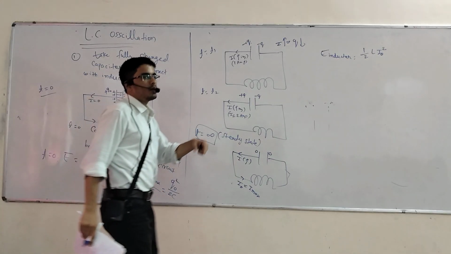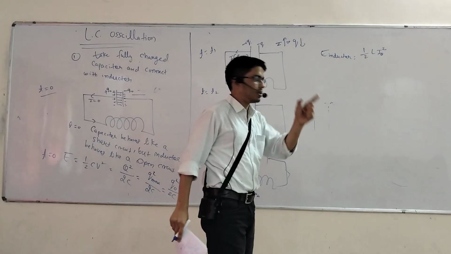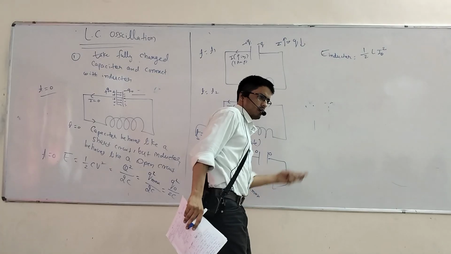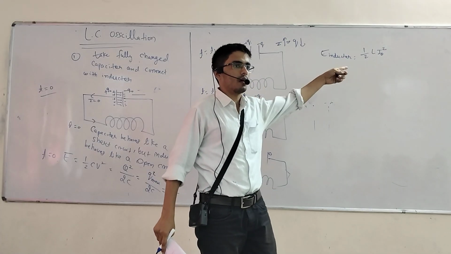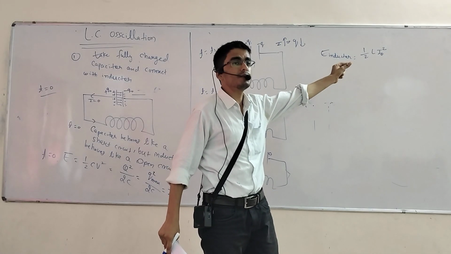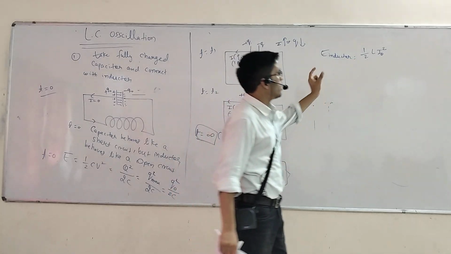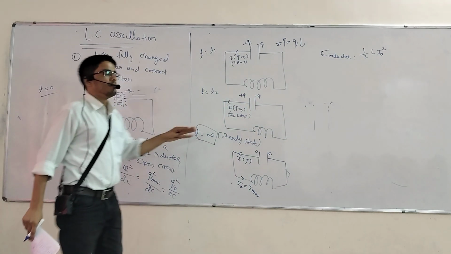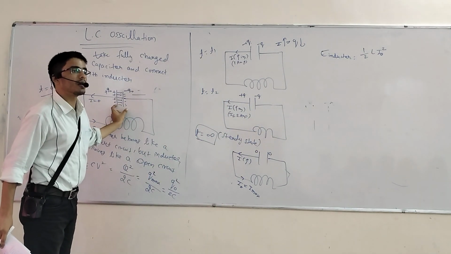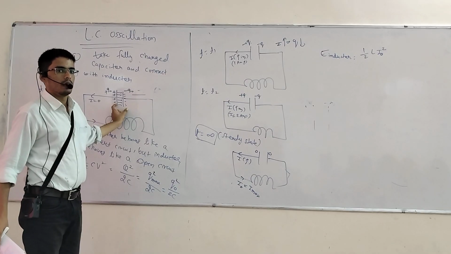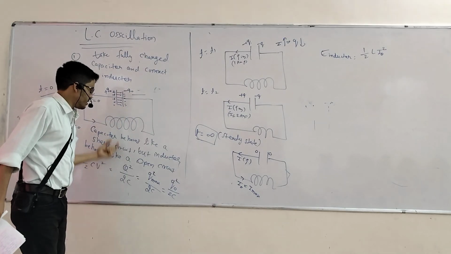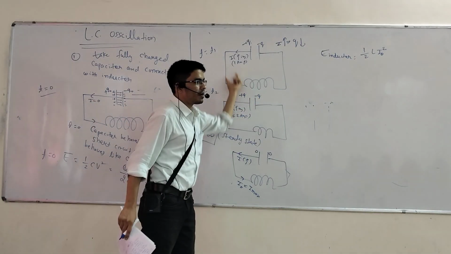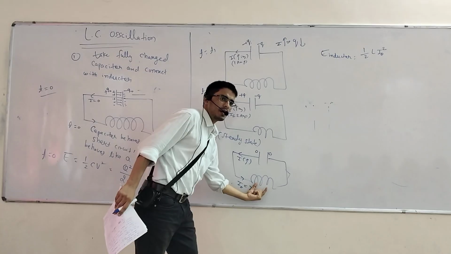Now after t goes to infinity, all energy will be stored inside the inductor. And what is the energy value here? Half L I naught square, where I naught is the maximum current. Both energies will be equal. Suppose initially 100 joule of energy is in the capacitor, and initially the inductor has zero. Steady state means infinite time, so all 100 joule is present inside the inductor.